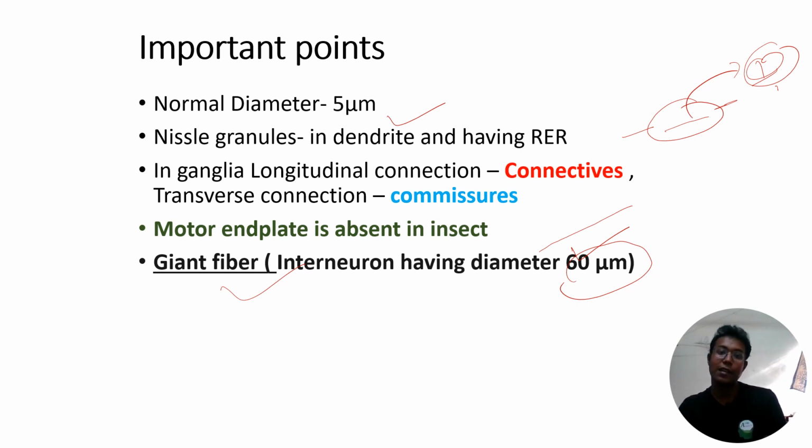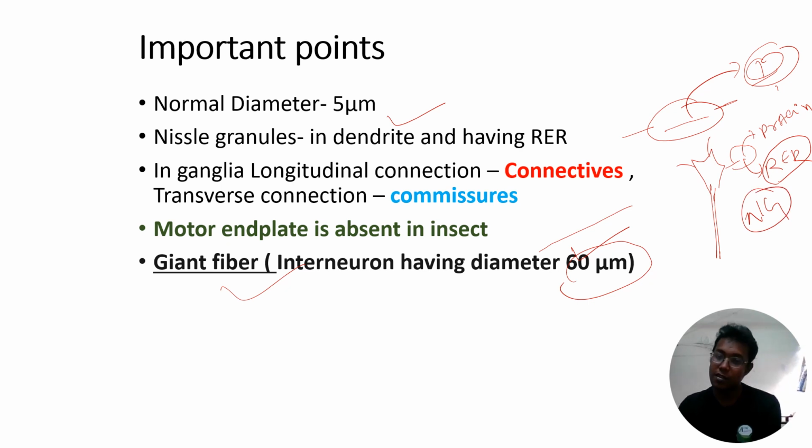Then another thing is Nissl's granules. If you look at the structure, this is the cell body and this is the dendrites. For rapid conduction, it definitely needs protein. For protein production, rough endoplasmic reticulum is present in the cell body and dendrites, and this rough endoplasmic reticulum structure is called Nissl's granules. Generally it mainly produces the protein, and this protein is very essential for the conduction of the nerve impulse.